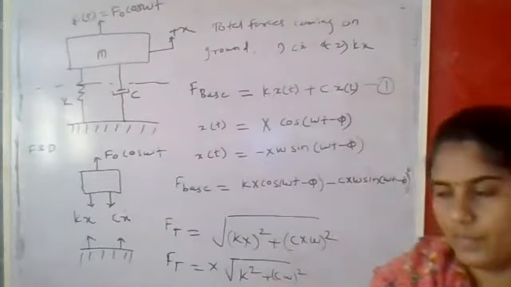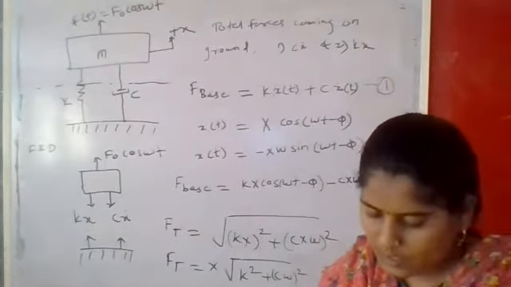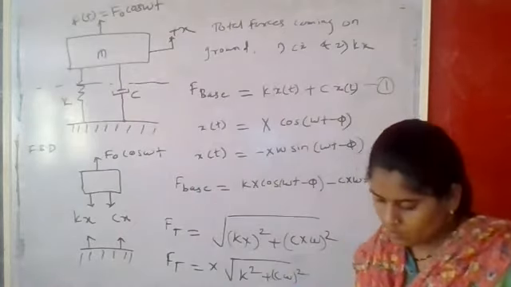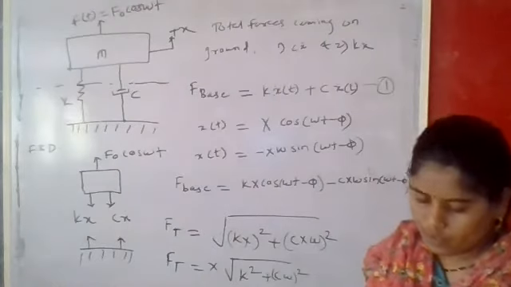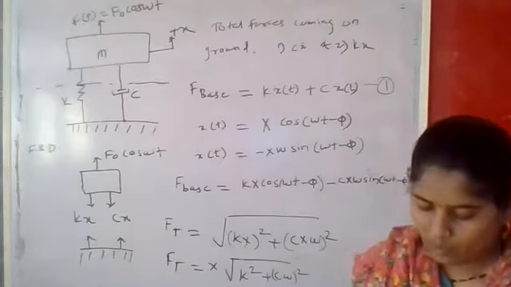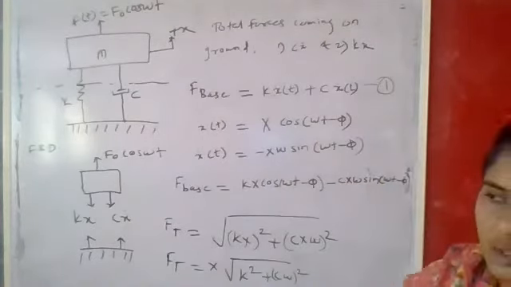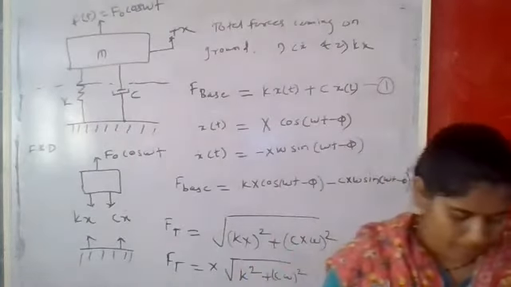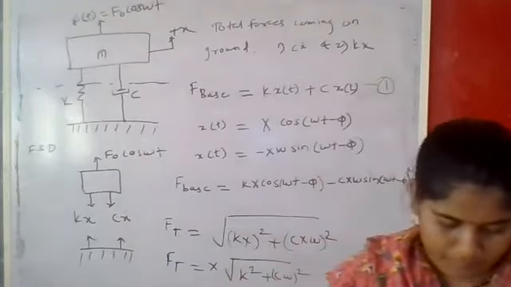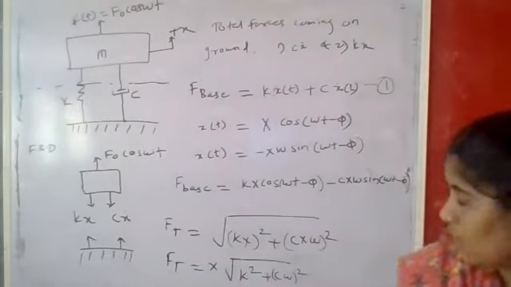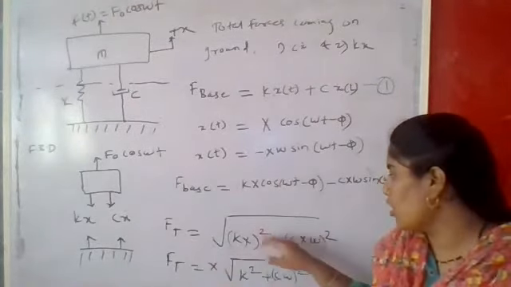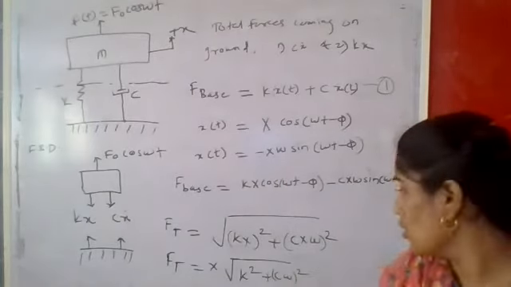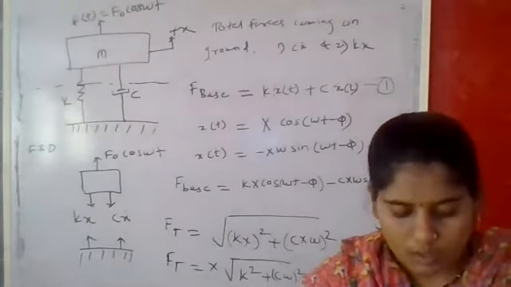Thus the amplitude of the total harmonic force transmitted to support is given by Ft is equal to root of (kX) square plus (cX omega) square.